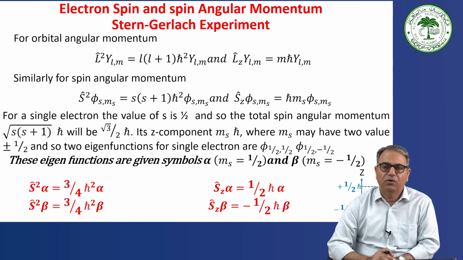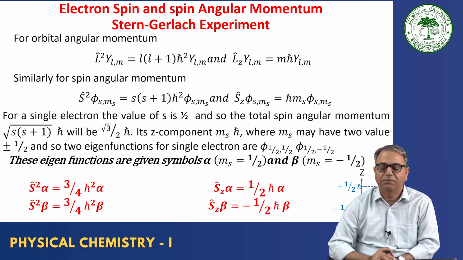There is no counterpart of the spin of the electron in classical mechanics. You cannot say that the electron spins like the earth rotates on its axis. It is a purely experimental phenomenon, observed in the Stern-Gerlach experiment.